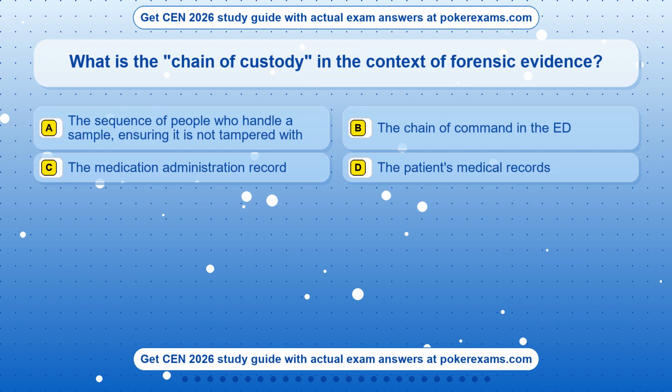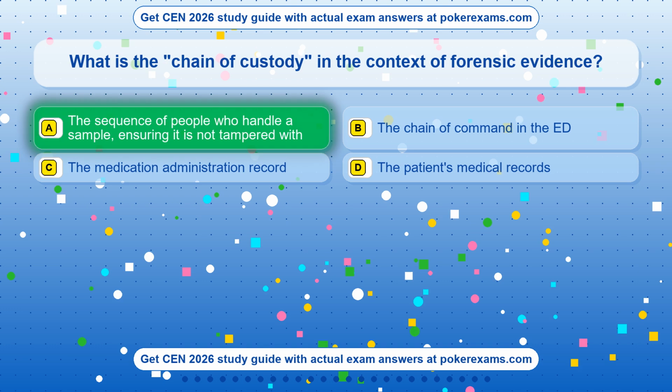Question 11. What is the chain of custody in the context of forensic evidence? Option A. The sequence of people who handle a sample, ensuring it is not tampered with. Option B. The chain of command in the ED. Option C. The medication administration record. Option D. The patient's medical records. The correct answer is option A.